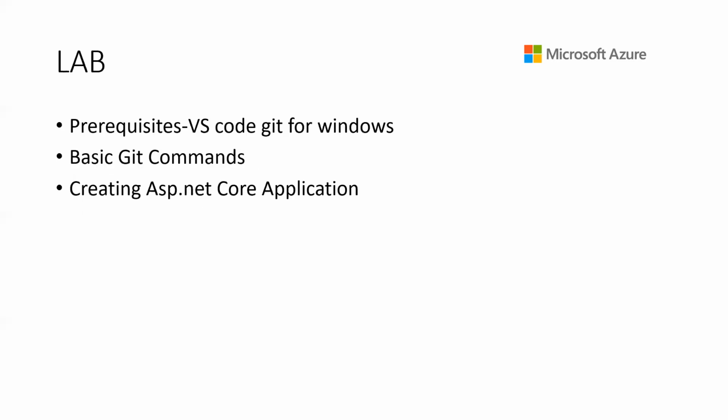Before we start the hands-on, make sure you have Visual Studio Code installed on your system, as well as Git for Windows, and that you have a GitHub account created online. These are the three prerequisites for this lab. I'll be showing you the basic Git commands and how to create an ASP.NET Core application, and then we will follow the Git commands on it. So let's move on to the lab.